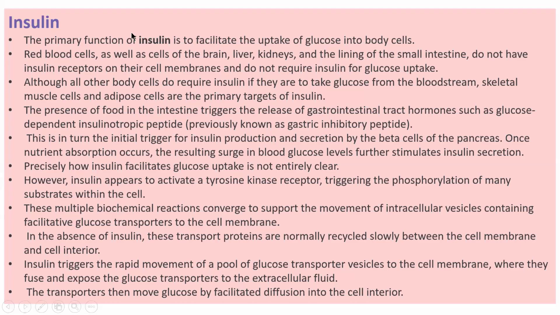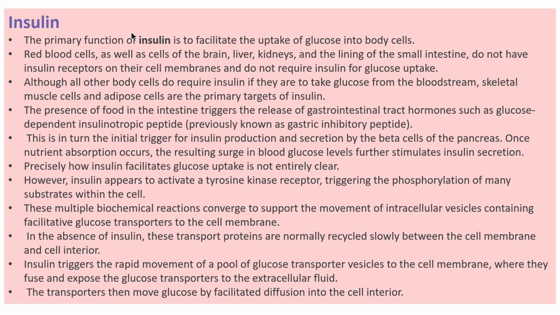So the primary function of insulin is to facilitate the uptake of glucose into body cells when you consume a carbohydrate meal. Red blood cells as well as the cells of the brain, liver, kidney and lining of the small intestine do not have insulin receptors on their cell membranes and do not require insulin for glucose uptake.